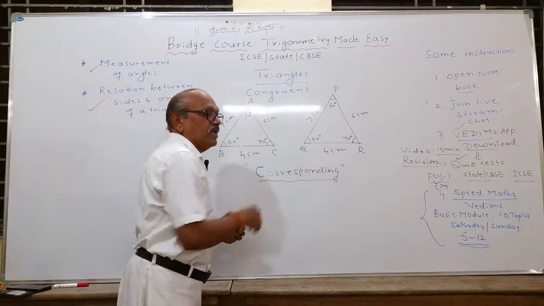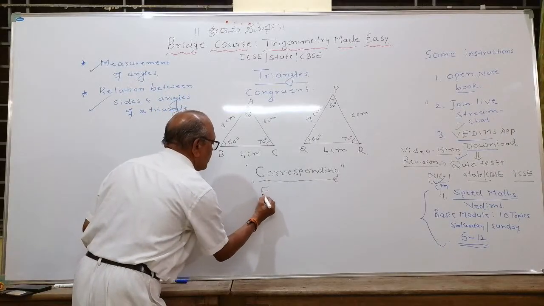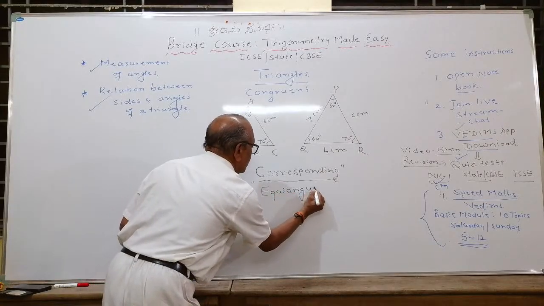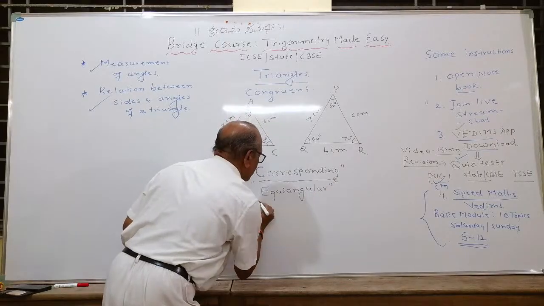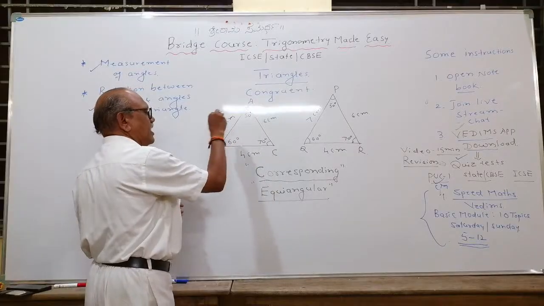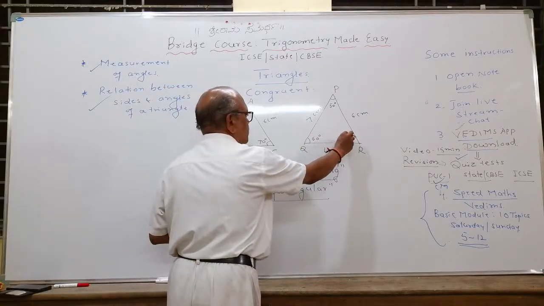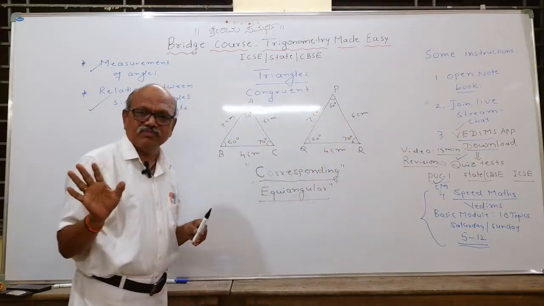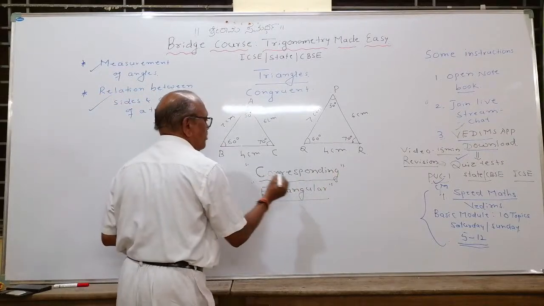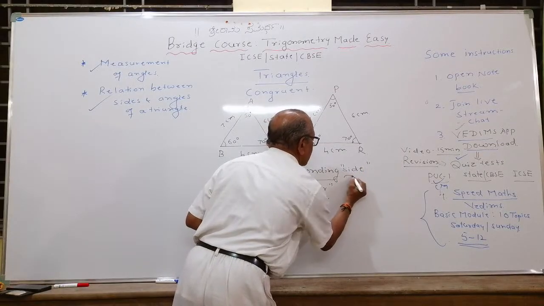And all angles are equiangular. This particular concept is called equiangular. Equiangular concept is such that it need not be here only. Wherever it may be, one angle must be 70, another angle must be 60, another angle must be 50, anywhere it is. Understand the concept of corresponding sides. Understand this basic concept.